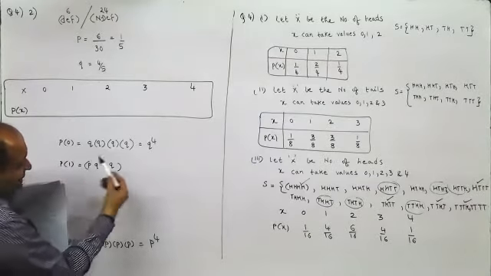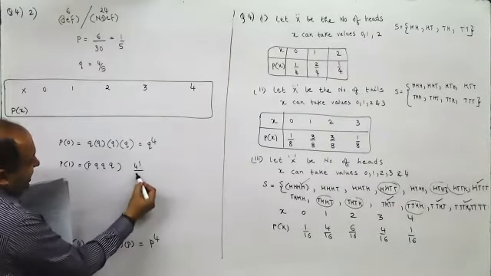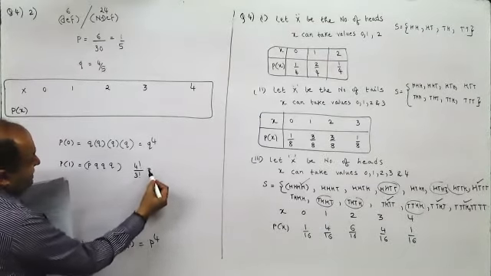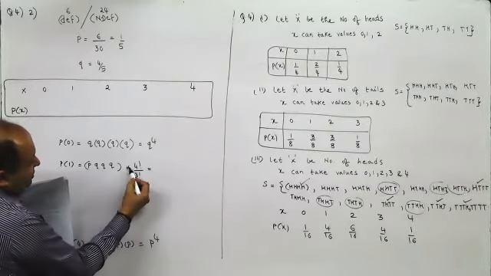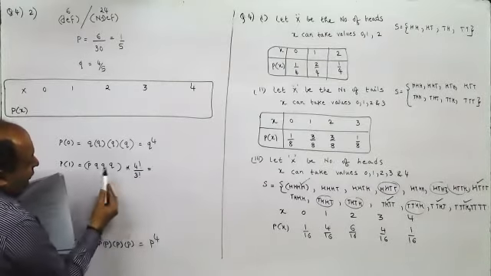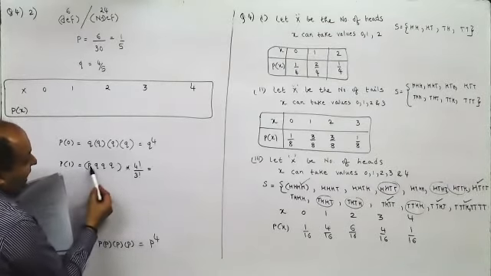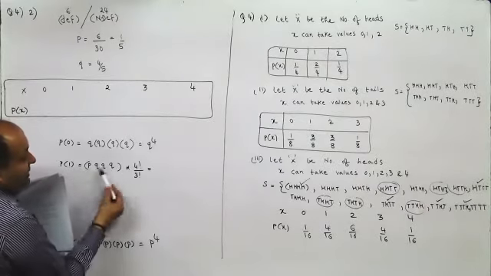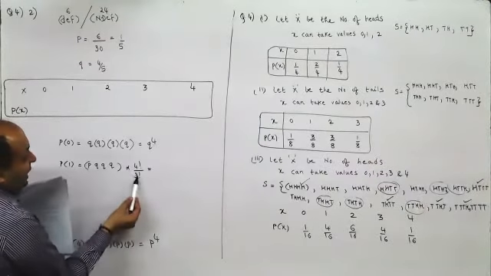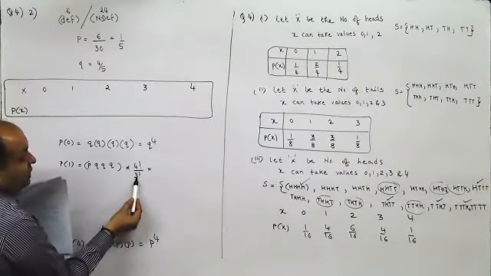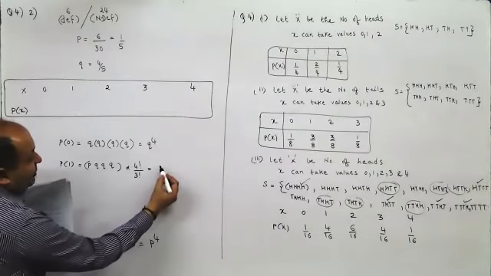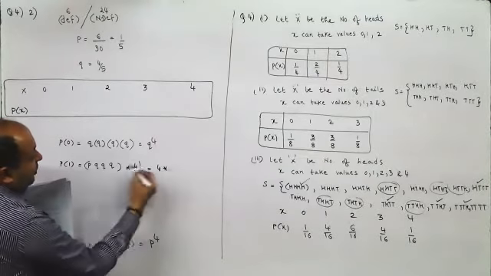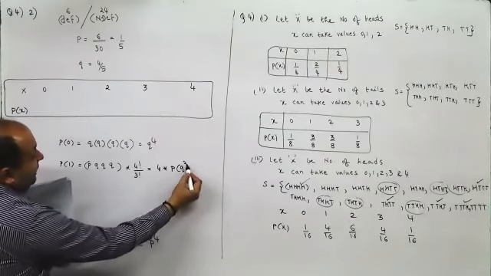They can be arranged in 4 factorial ways upon 3 factorial. Had they been all different, we could have arranged them in 4 factorial ways, divided by 3 factorial since 3 of them are the same. So it would be 4 into P into Q cube.